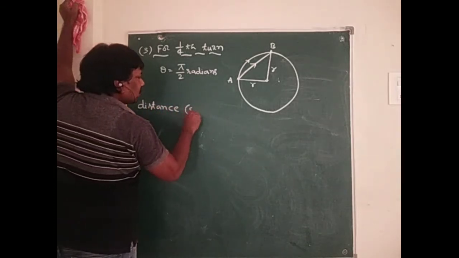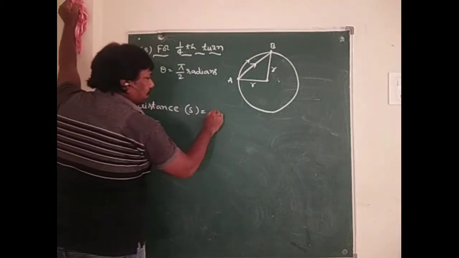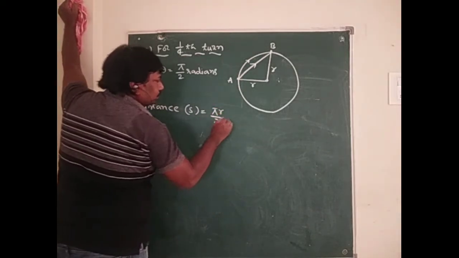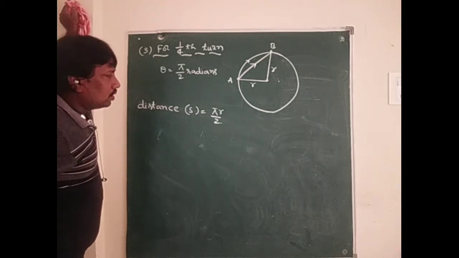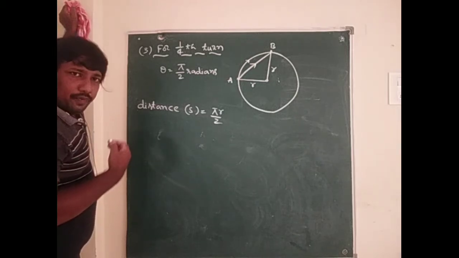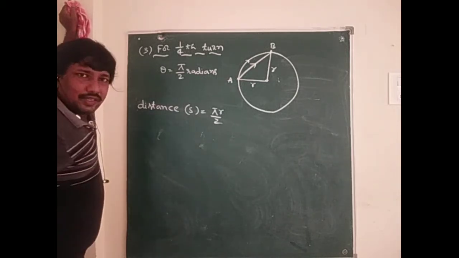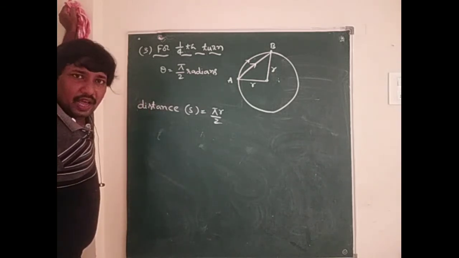Distance s equals pi r by 2. Half of the turn, the distance is pi r. So for 1/4th turn, it is pi r by 2.